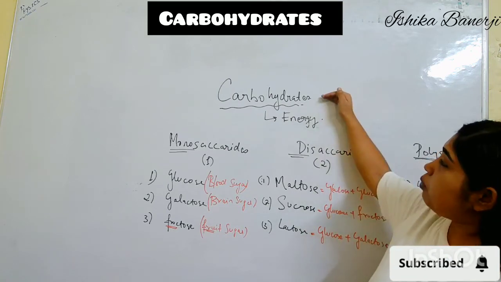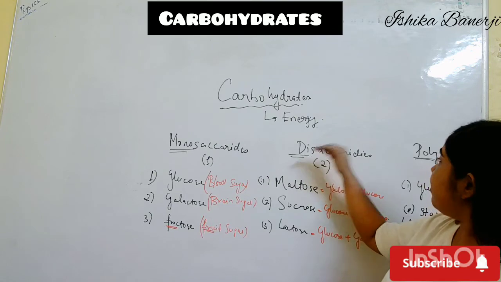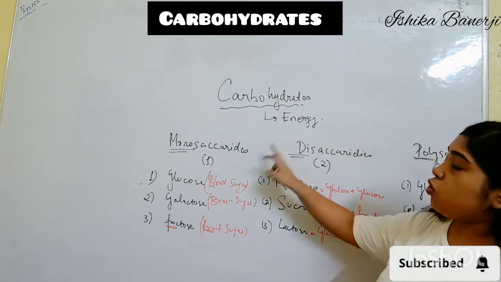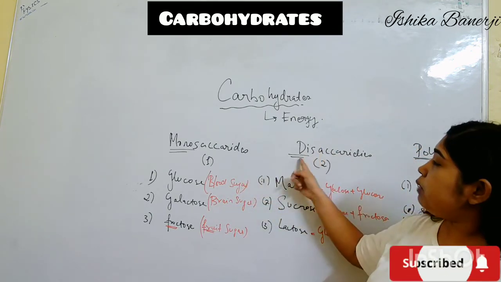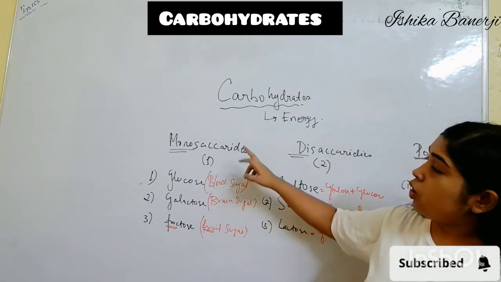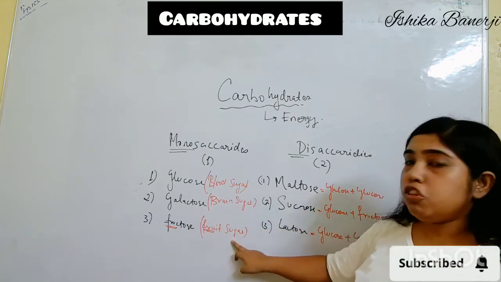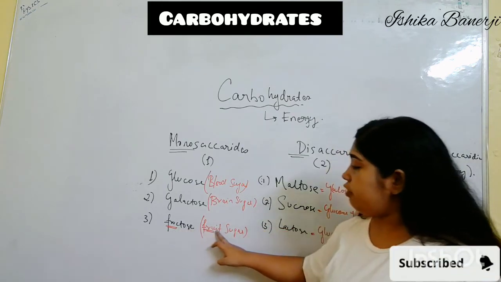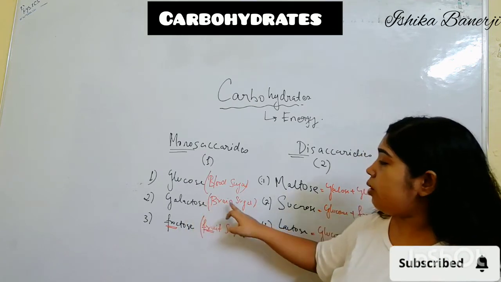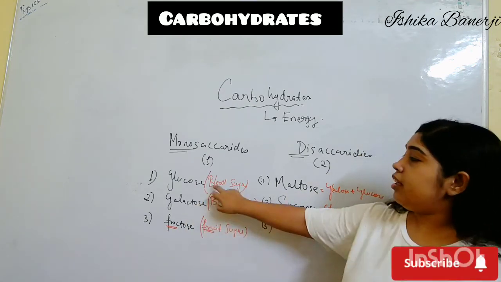So carbohydrates are the source of energy. Monosaccharides, disaccharides and polysaccharides. Mono means only one sugar, di means two, and poly means more than two, many. Monosaccharides are glucose, galactose and fructose. Fructose is called fruit sugar, remember it by fru. Galactose is called brain sugar and glucose is called blood sugar.